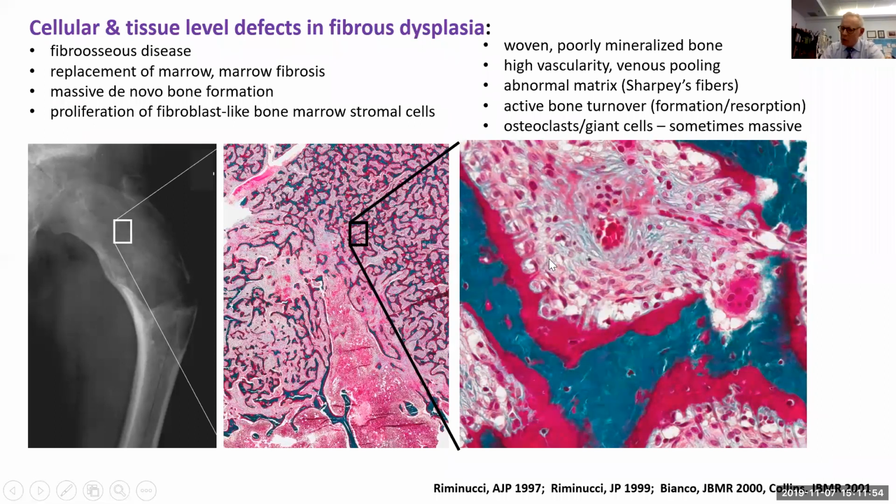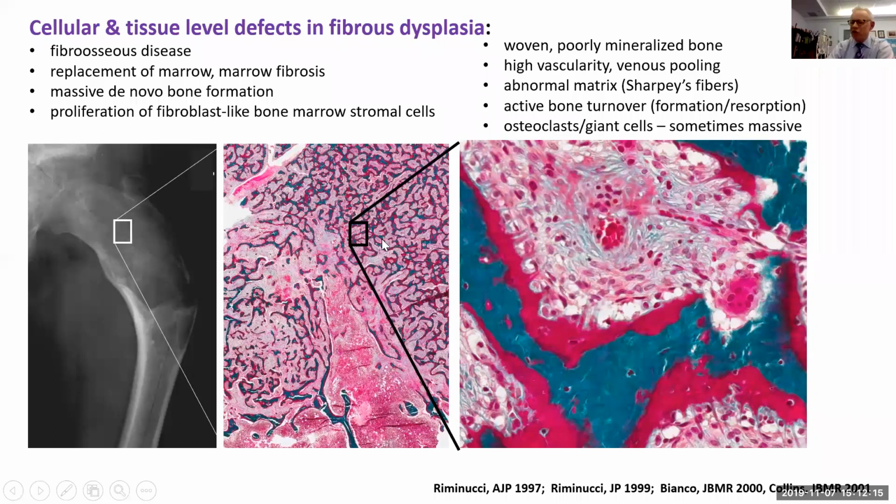It's an abnormal matrix, as shown here by these Sharpey's fibers, which shouldn't really be in this part of the bone. There's very active bone turnover. Bone turnover markers are extremely elevated in fibrous dysplasia. And as I said, they're making a lot of bone, but it's bone that's disconnected from trabeculae. It's woven, it's weak. It's just not healthy bone.